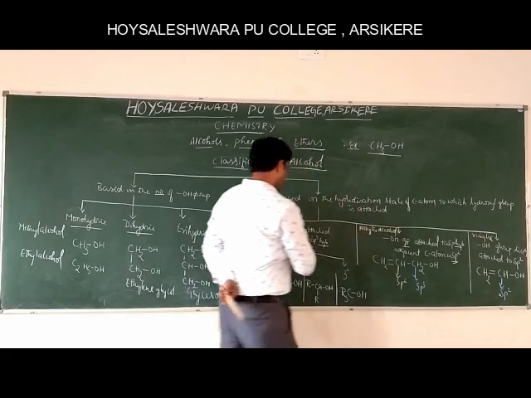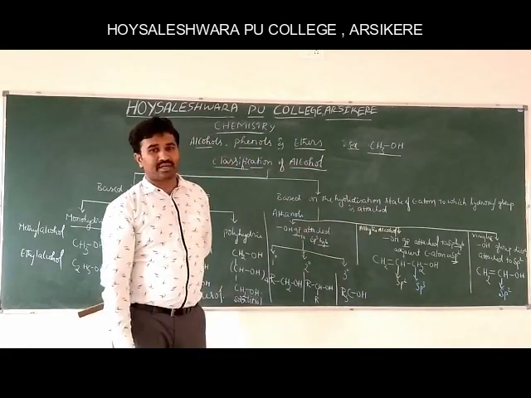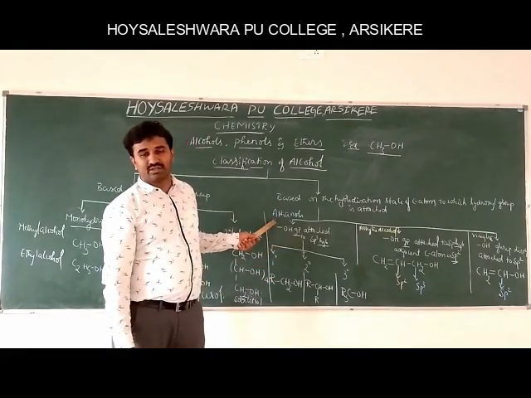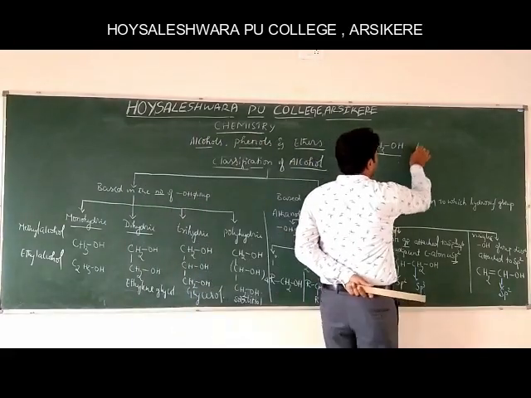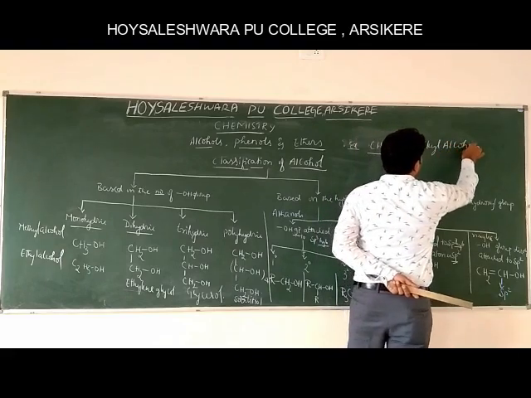Those are called alkanols, or in a simple way, alkyl alcohols.